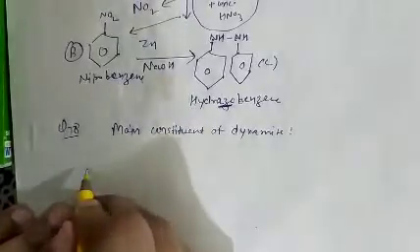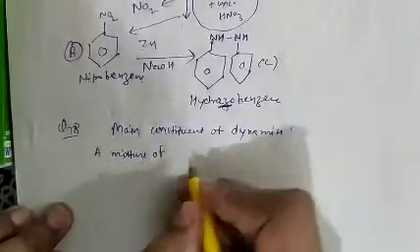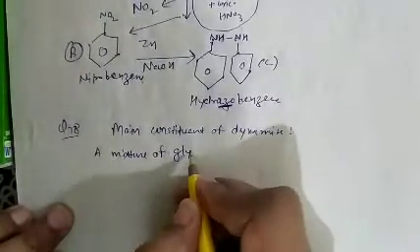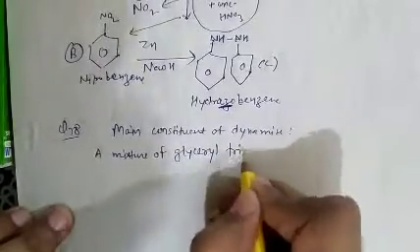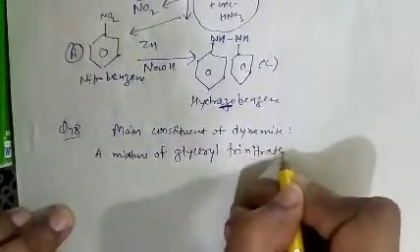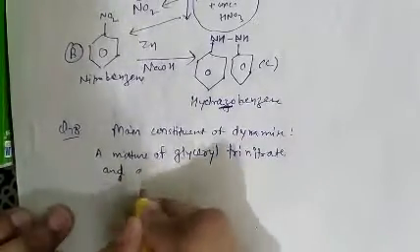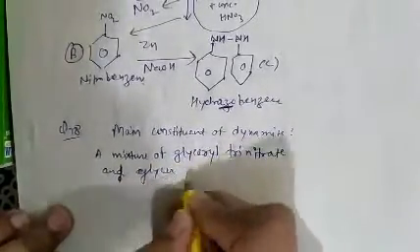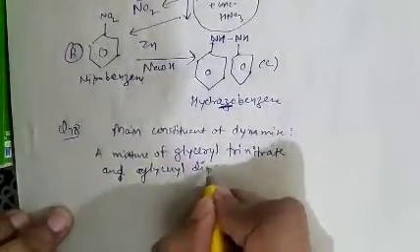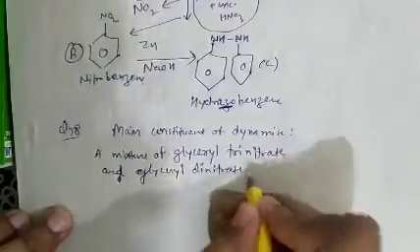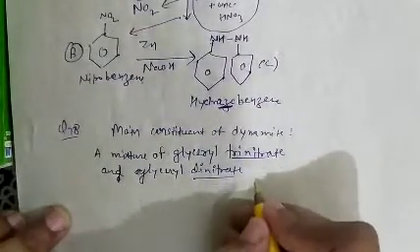As we know, a mixture of glyceryl trinitrate and glyceryl dinitrate, when absorbed on Kieselguhr,